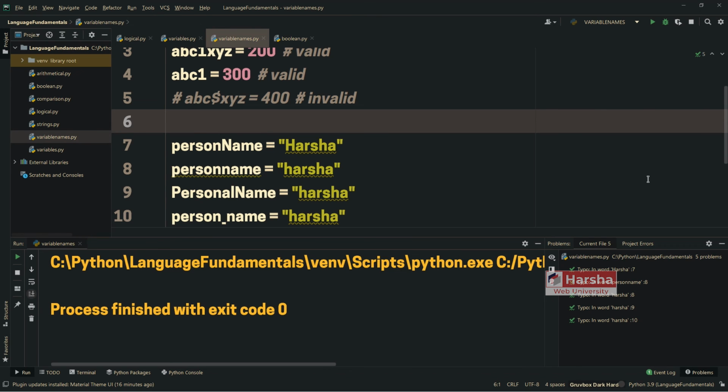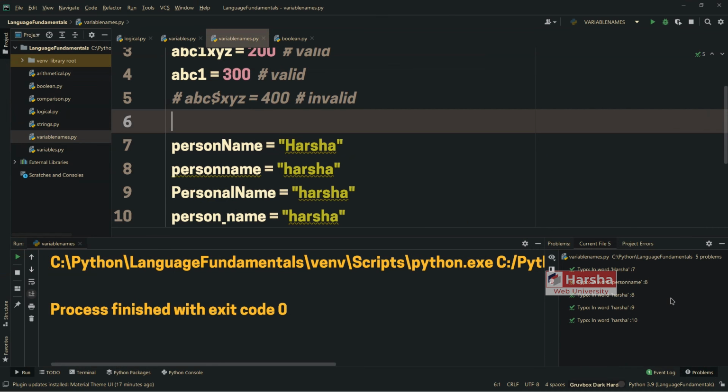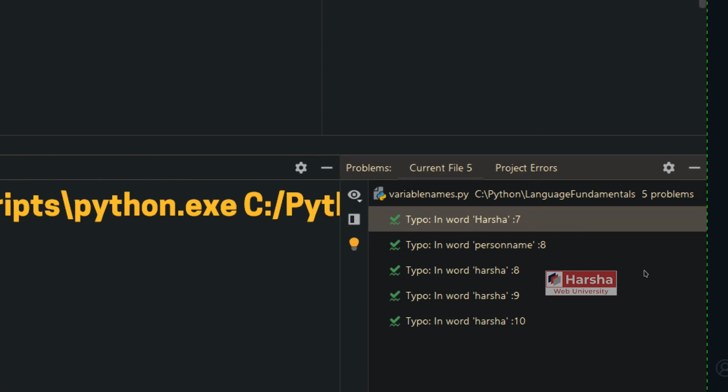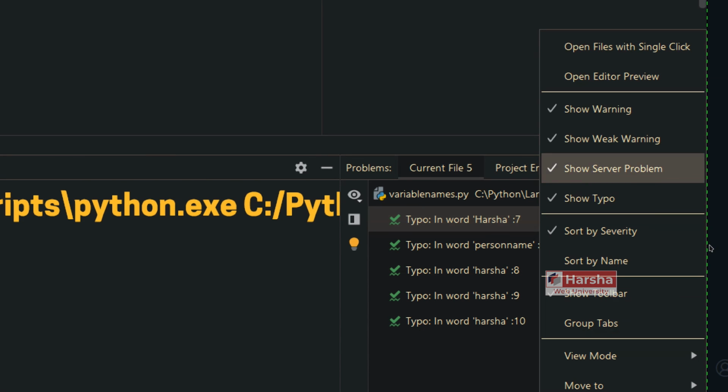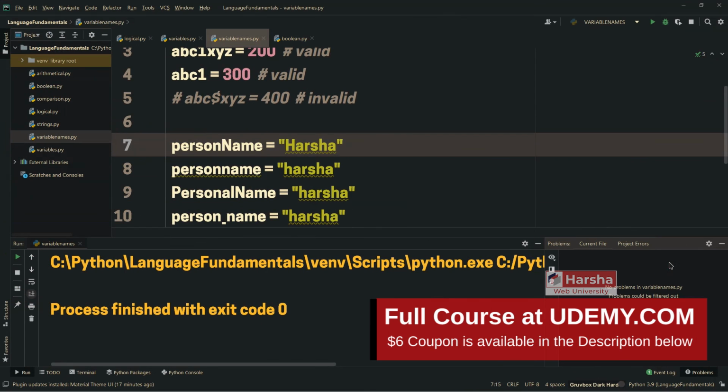And one more thing here. In this case, it is showing some warnings like typo in word Harsha or something like this. It is not a typo, right? That's my name. So you can ask PyCharm to ignore this kind of warnings. So to hide this type of typo errors, that means spelling mismatches with a dictionary, in this Problems window, you can click on this gear icon and uncheck this checkbox called Show typos. So now onwards, those typo warnings will be hidden.